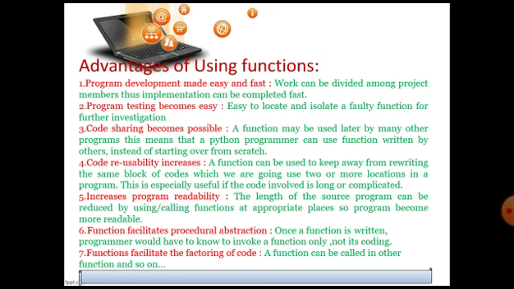Once a function is written, the programmer only has to know how to invoke it, not its coding. Invoke a function means call a function. For calling a function, a programmer needs to know only three things: the name of the function, the parameters or arguments which the function accepts, and the return type of the function.